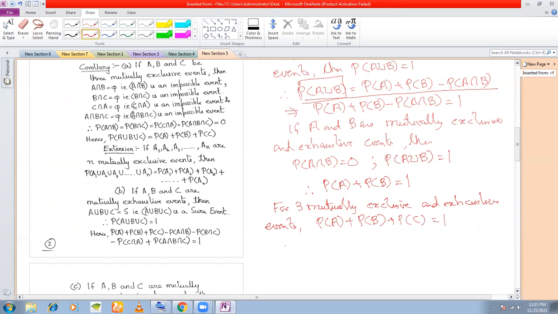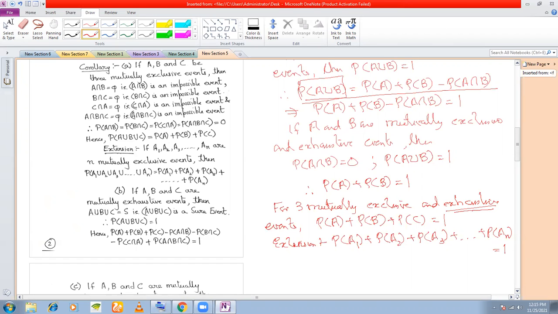For n events also, if n events are there and they are mutually exclusive and exhaustive, then you can say the sum of the individual probabilities of the events must be equal to 1. Remember, for this it has to be both mutually exclusive and exhaustive.